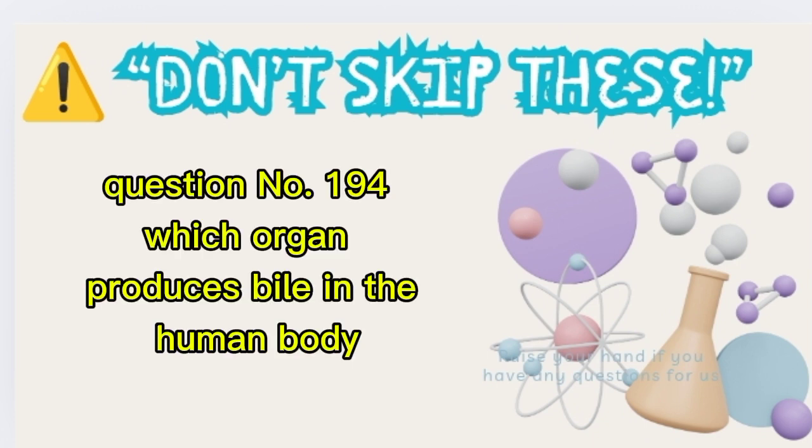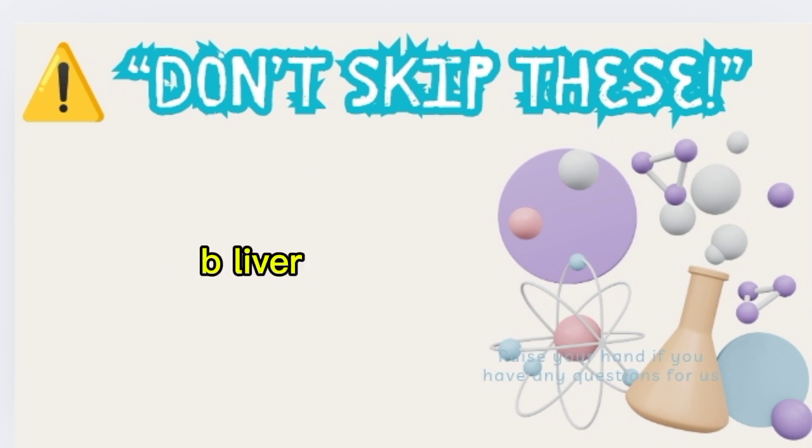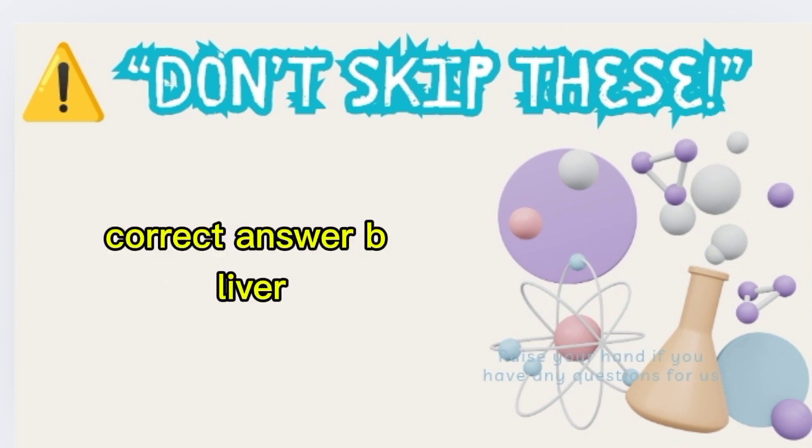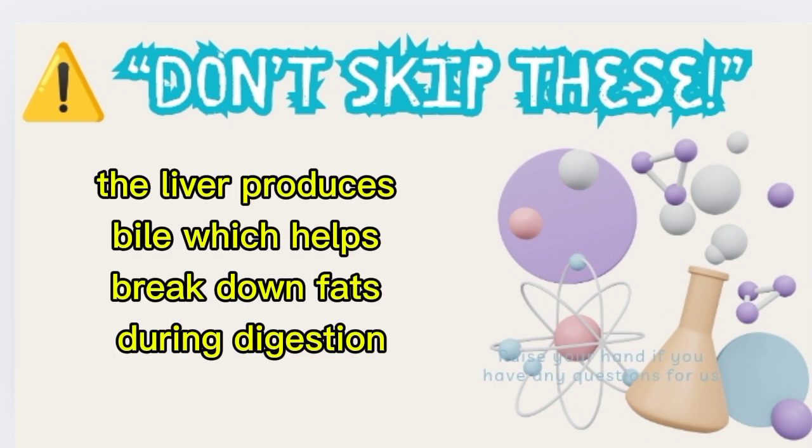Question number 194. Which organ produces bile in the human body? A. Stomach, B. Liver, C. Gallbladder. Correct answer B. Liver. The liver produces bile, which helps break down fats during digestion.